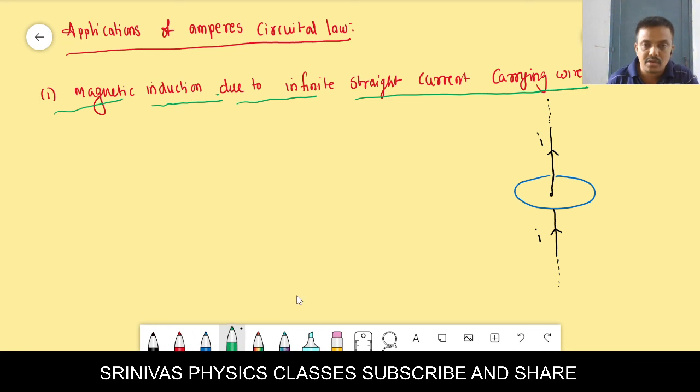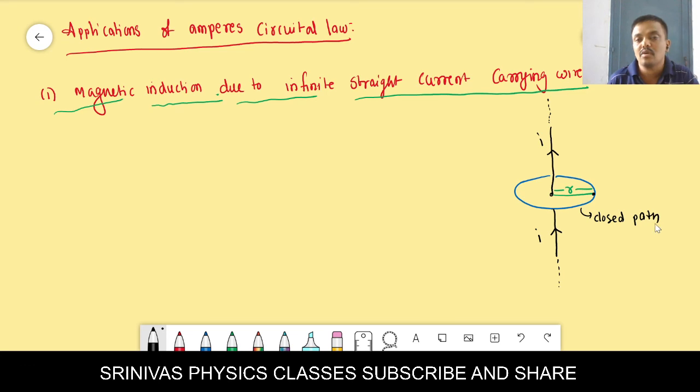Where do you want to find out? I want to find out the magnetic induction at a distance r from the infinite straight wire. Then by considering that distance as radius, you make a circle. That circle is the closed path. Why are we taking it as a closed path? Because it is around the current wire. That's why it is a closed path.